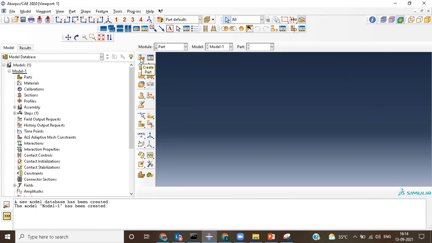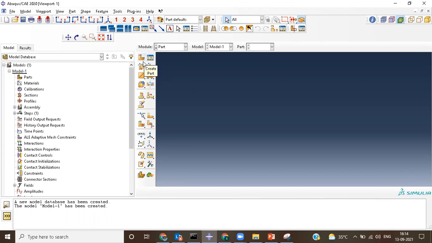So the first thing is called create a part. If you just go and stay your mouse over there, it will show you the name also, like part manager. If you go over there and create a solid extrude, it will show that.